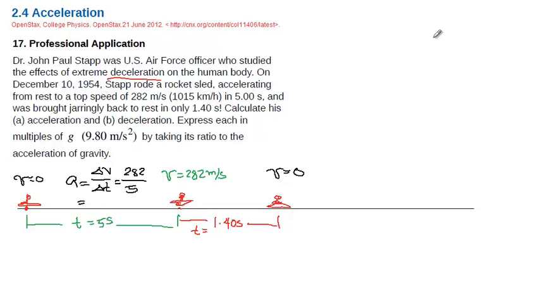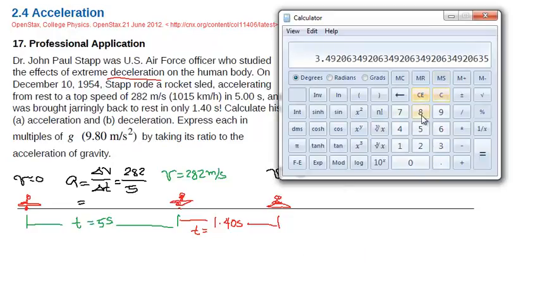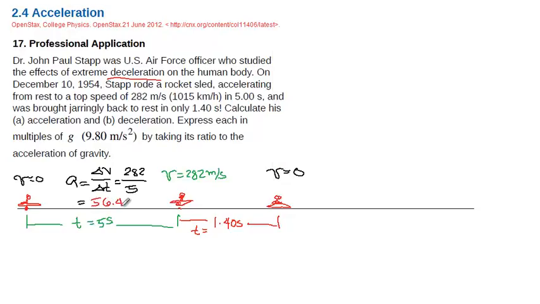The average acceleration during the first interval is simply 282 divided by 5, which is 56.4 meters per second squared.